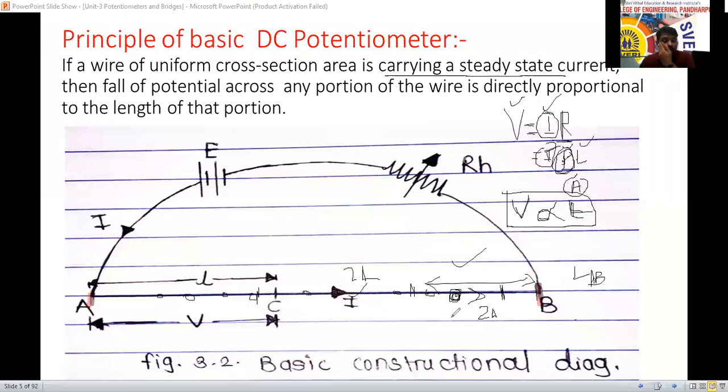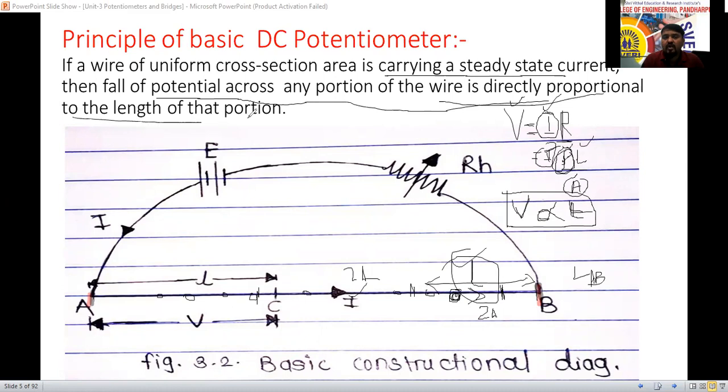So the voltage drop across a specific point is directly proportional to the length of this portion here now. See here, the fall of potential across any portion of the wire is directly proportional to the length of that portion. That is the basic principle here now.